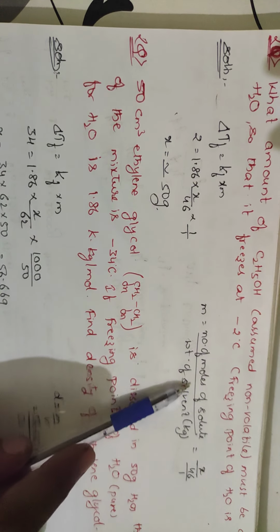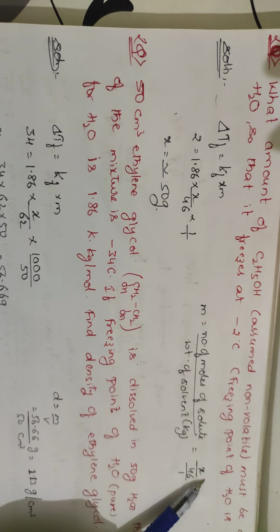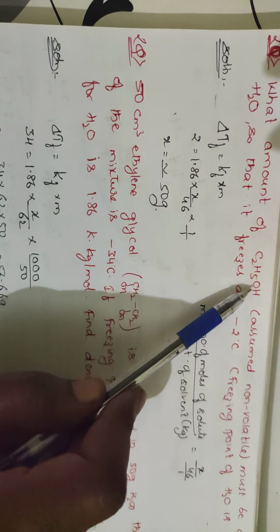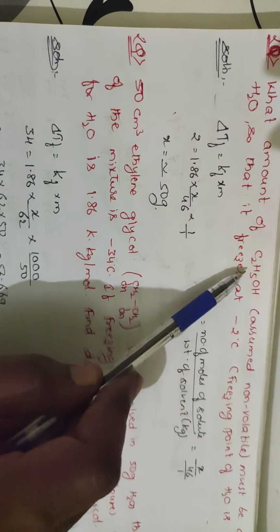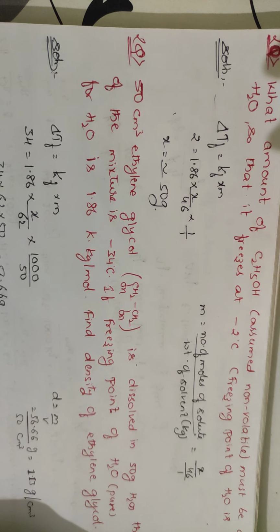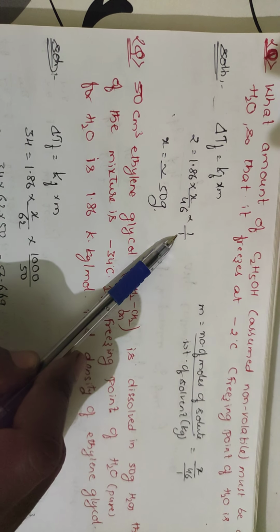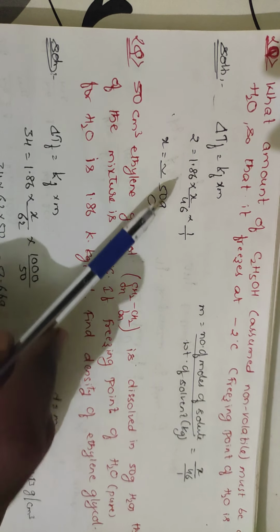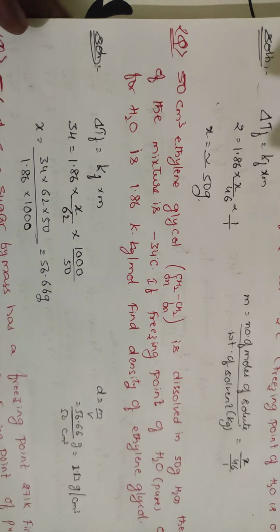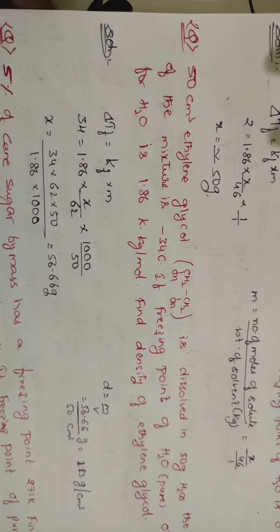Molality is the number of moles of solute present per kg of solvent. Moles means weight by molecular weight. We should find out the weight of the solute, X. So it is X by the molecular weight of ethyl alcohol, C2H6O, which is 24 plus 6 plus 16, so 46, divided by the weight of the solvent, which is already mentioned in kg, so it is 1 kg. So it is X by 46 into 1 by 1, times 1.86. If you calculate the value of X, you will get approximately 50 grams of the solute to be dissolved so that the freezing point decreases to minus 2 degrees centigrade.